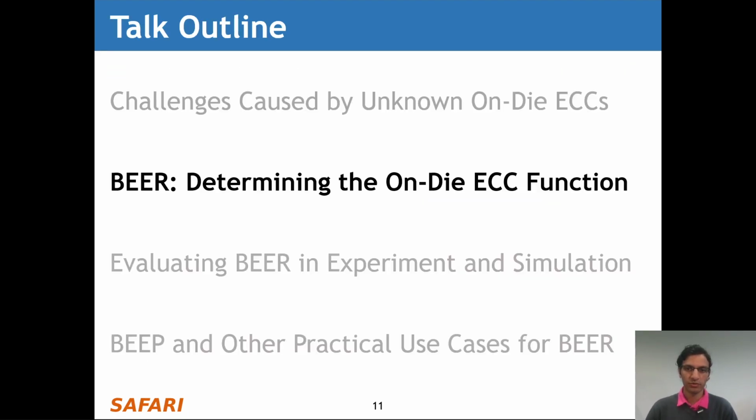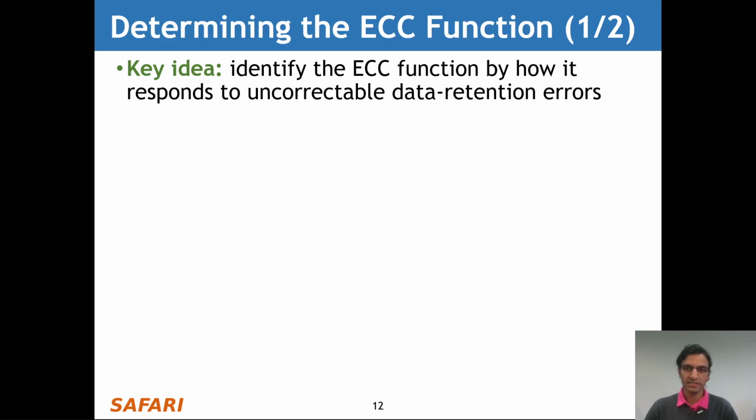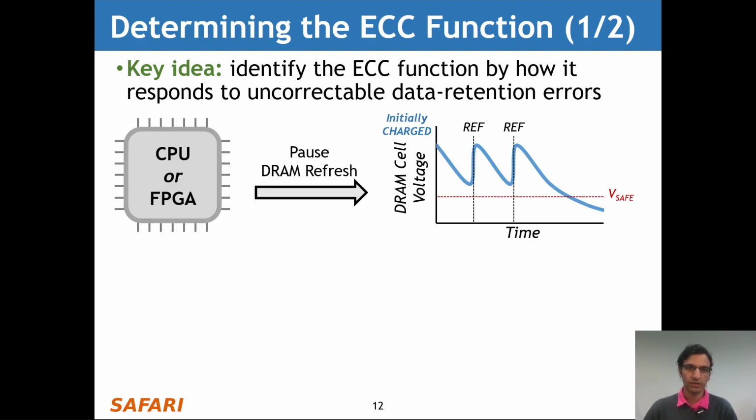Now this leads us into our primary contribution, called BEER. BEER determines the ECC function using the key idea that we can identify the ECC function based on how it responds to uncorrectable data retention errors. Data retention errors are relatively easy to induce. Using a CPU or FPGA, we can simply pause DRAM refresh.